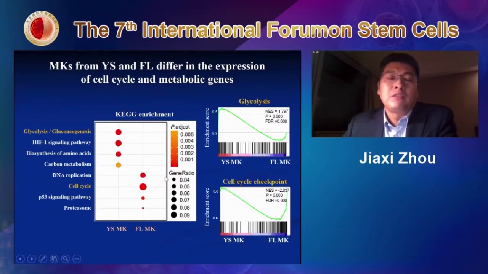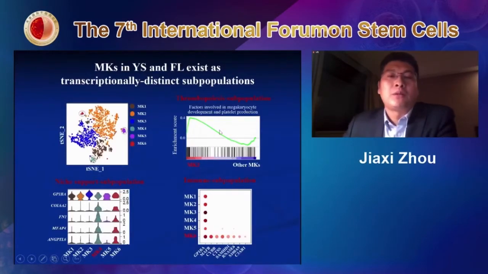We also looked at the cell heterogeneity of the megakaryocytes from these two sites. They were divided into 6 different subpopulations, and we found some very interesting ones. One is called the platelet-generating subpopulation. They express a lot of genes involved in megakaryocyte development and platelets, in contrast to other subpopulations. So this partially explains our previous result of why some megakaryocytes have less potential to generate platelets. It means that among the megakaryocyte population, we do have a special population biased to produce platelets.